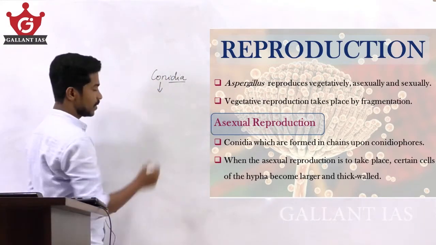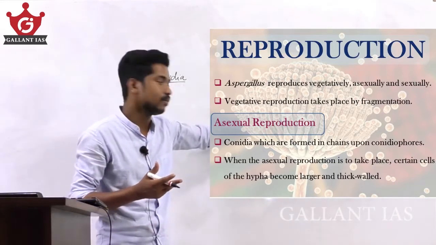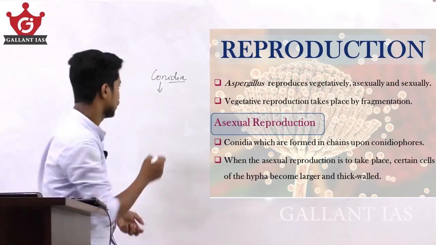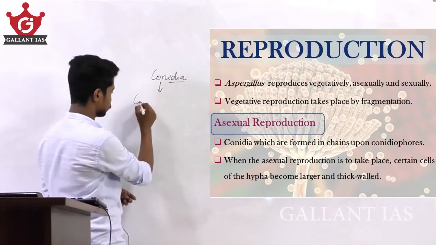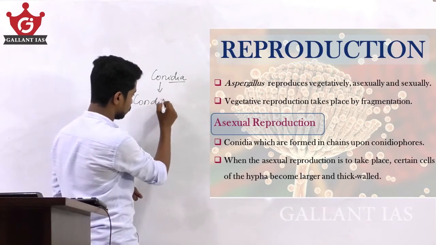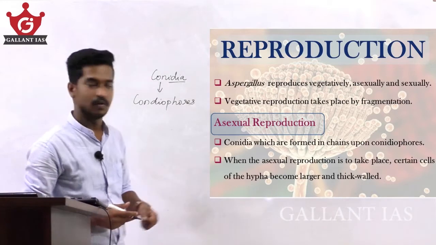The conidia-bearing structures are called conidiophores. So these conidia are formed in chains upon conidiophores.